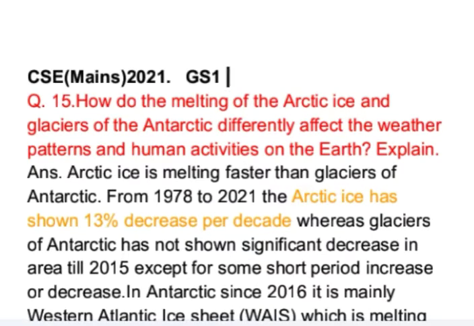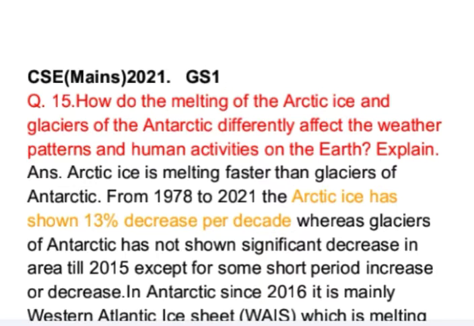This is question number 15 from GS paper 1 of Mains 2021 examination. Question is, how do the melting of Arctic ice and glaciers of Antarctic differently affect the weather patterns and human activities on Earth? Explain.